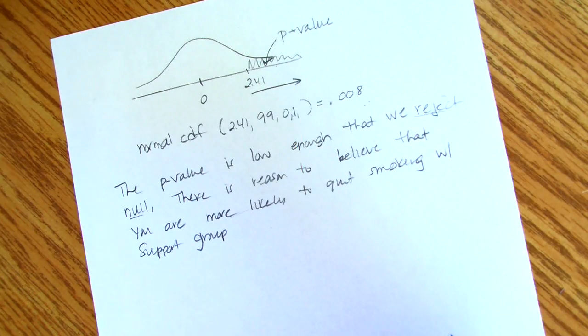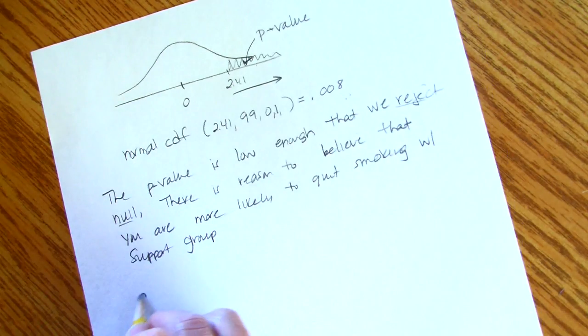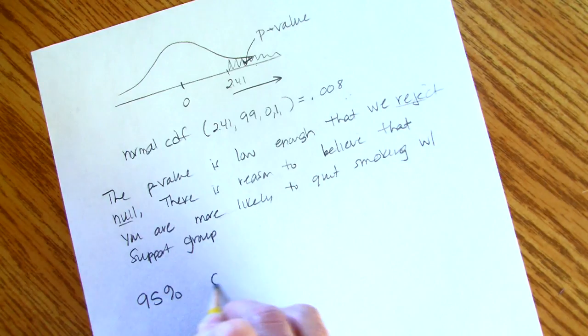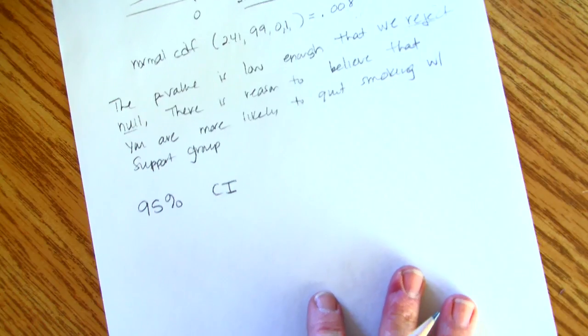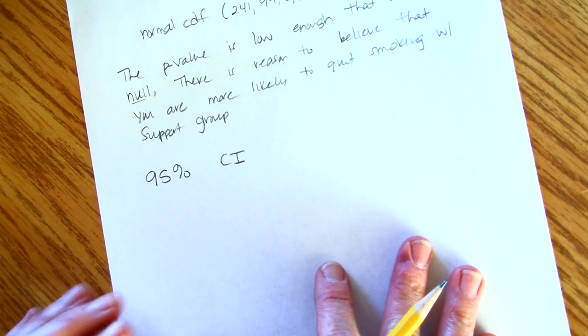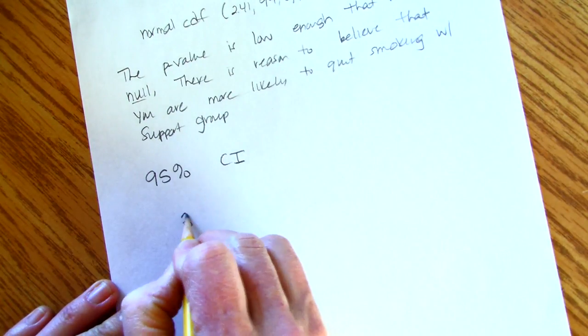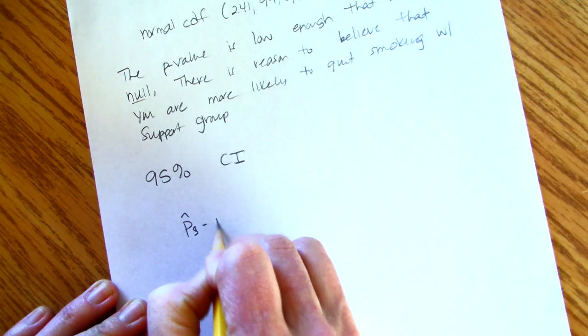So now if we reject it, we want to do a 95% confidence interval. We want to know what the difference is. How much more likely are you to quit smoking if you have a support group? And so we find the difference between the support group and the non-support group.